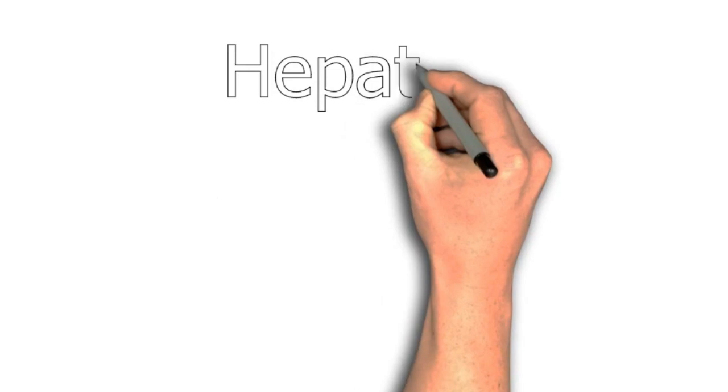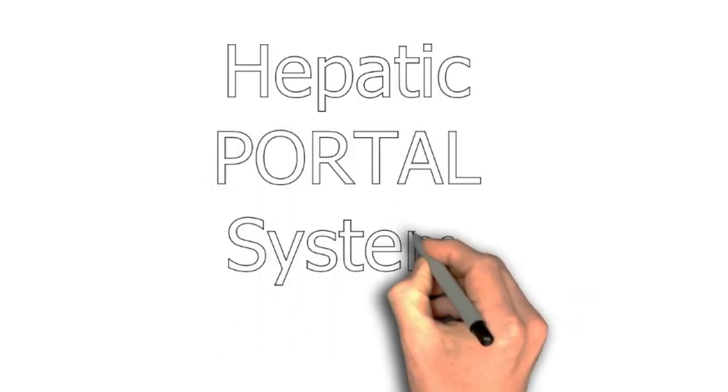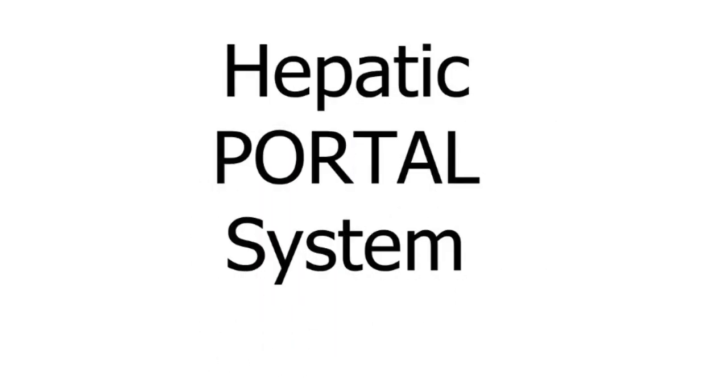The topic is the hepatic portal system. What is this hepatic portal system? Now what is this portal system in fact? You have learned that an artery begins from the heart and breaks into small arteries which finally end in capillaries. These capillaries join to form small veins which fuse with each other and form larger veins as they reach near the heart. In contrast, a vein starts from the capillaries and carries blood directly to the heart.